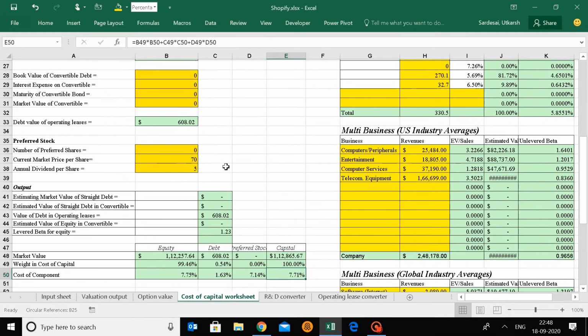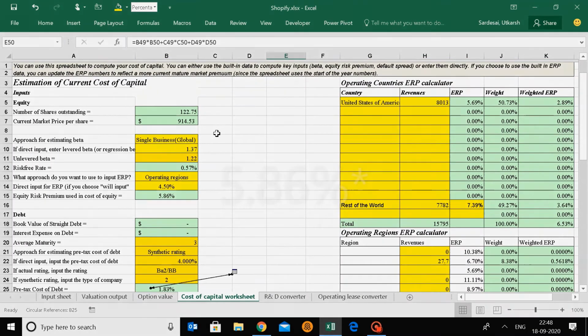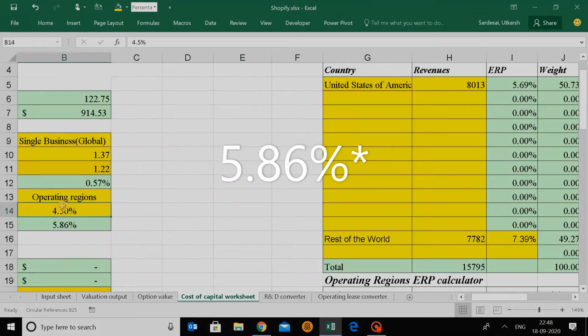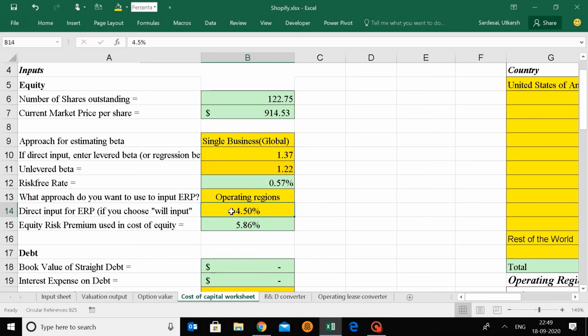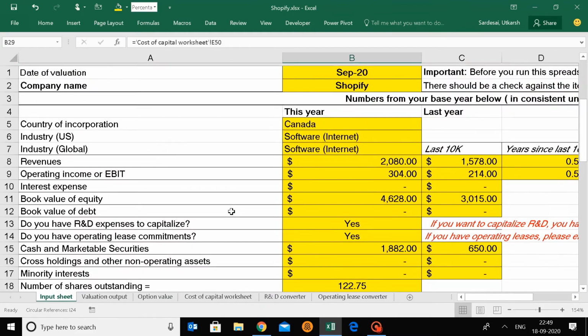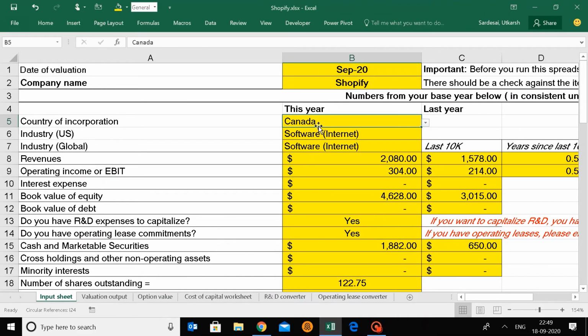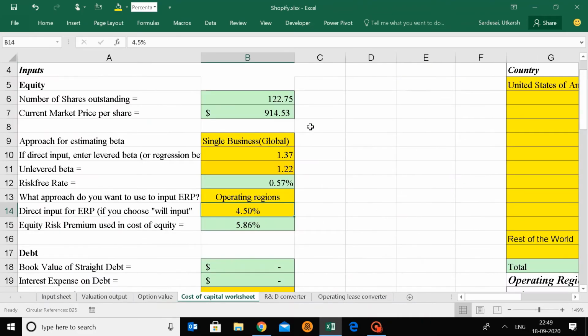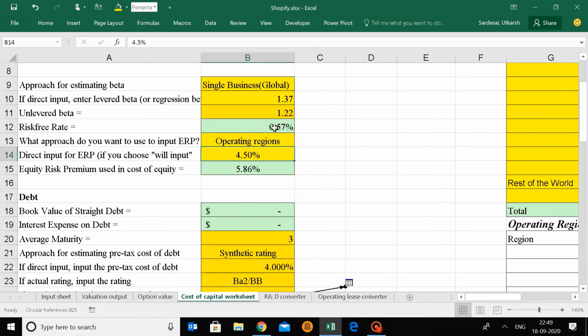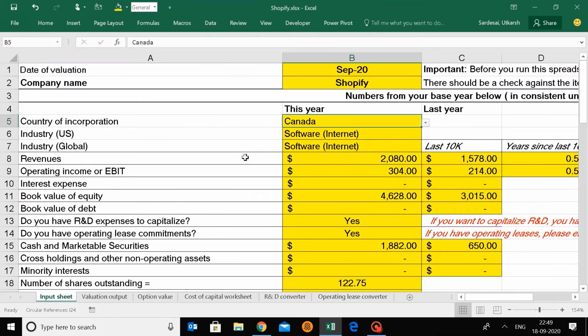Now you can see I'm considering a premium, meaning a 4.5% premium. What I'm saying is for a risk-free investment, that is the US government bond, or sorry, not the US government bond, the Canadian government bond where Shopify is registered, the rate is 0.57%. So that is a risk-free rate. I'm saying for taking additional risk, I want additional returns of 4.5% here. So that is exactly how I have arrived at that cost of capital.